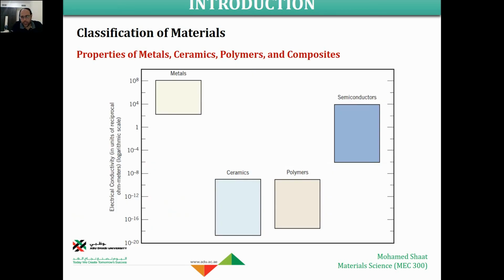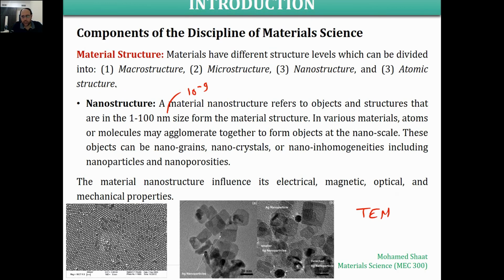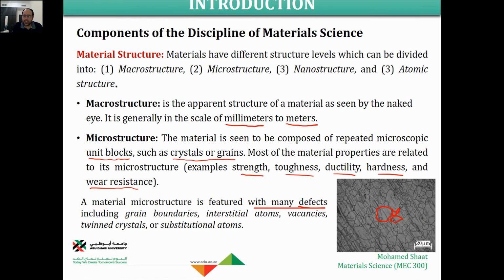For example, consider the typical example of a polycrystalline material and its microstructure. We said that this is a polycrystalline material. Why? It consists of multiple grains, one grain, another grain, and so on. What is the size of these grains? It is almost 20 micrometer average size, or 15 micrometer, or 10 micrometer.